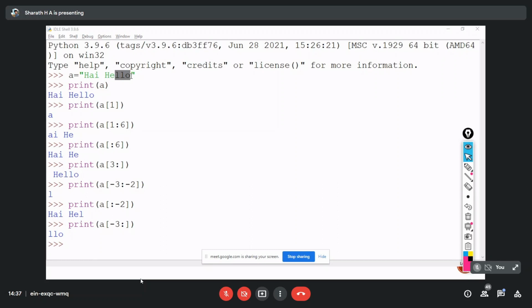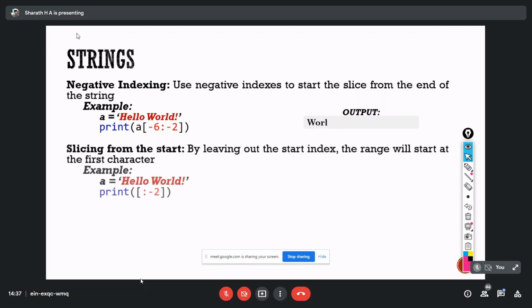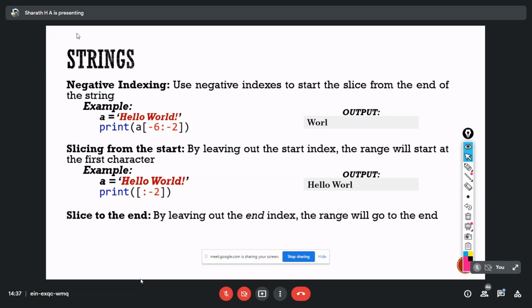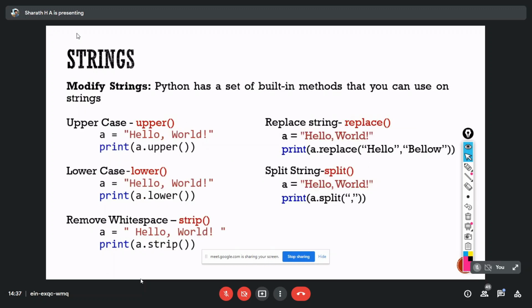Okay. So this is the difference between negative index and positive index. Without the first index, it will start from the beginning to the index which you have mentioned as the second index. Slicing to the end means we need not specify the second index. Okay. So this is the difference between negative index and positive index. So next we'll move on to modifying strings.